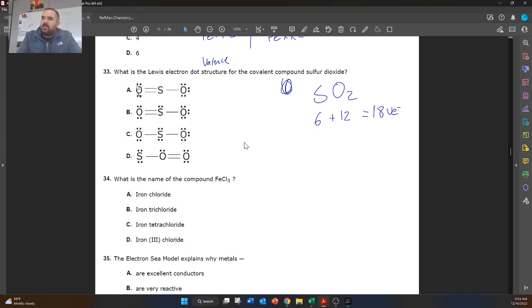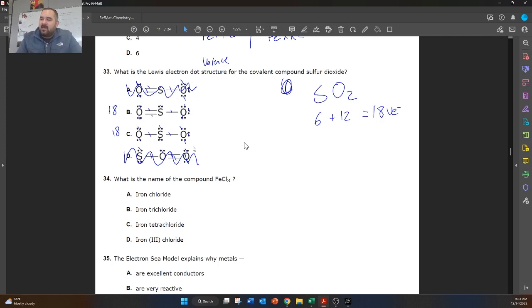Let's count them up. So we got 2, 4, 6, 8, 10, 12, 14, 16. This one doesn't have enough. We can cross it out. This one is 2, 4, 6, 8, 10, 12, 14, 16, 18. This one has 18, so this one could be our answer. Counting this one, 2, 4, 6, 8, 10, 12, 14, 16, 18, this one can also be our answer. This next one is 2, 4, 6, 8, 10, 12, 14, 16. This one doesn't have enough. We can cross it out.